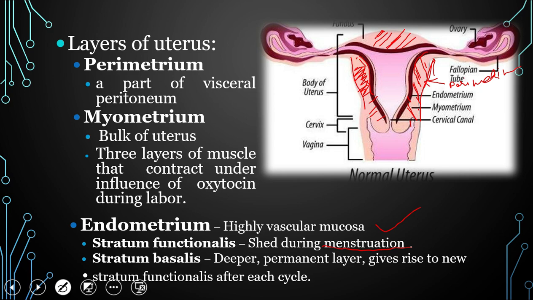So from outer side to inner side, there is the stratum basalis, and inner to the stratum basalis there is the functionalis. The basalis is a permanent layer while the functionalis is shed each month, and again the stratum basalis forms the new functionalis layer during each month. So these are the three layers of the uterus.